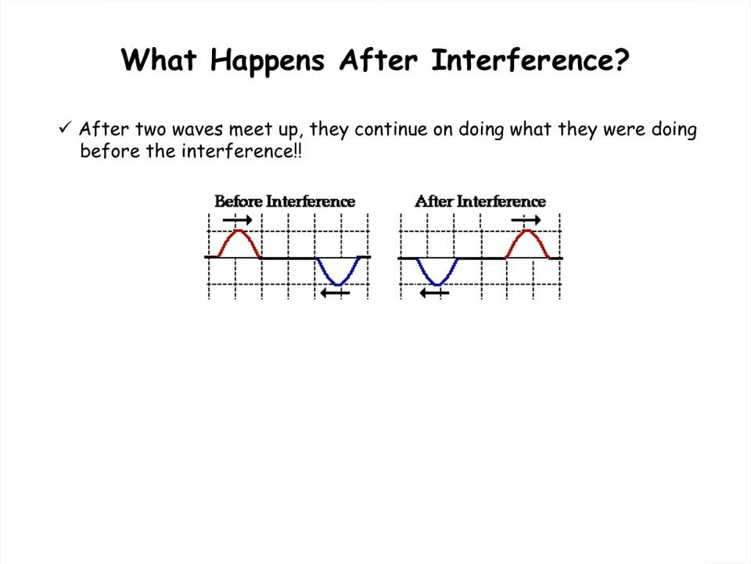We know what happens before interference. The two pulses are heading toward each other. We know what happens during interference. This is where the two pulses superimpose and either build on each other or act to destroy each other. But what happens after interference? This is a little spooky.